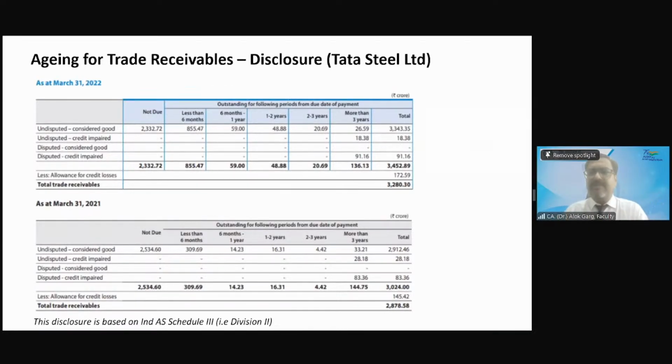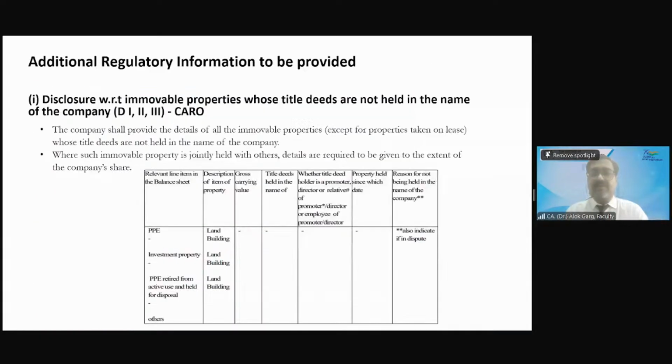These are the examples which I have covered in real life annual reports like Tata Steel, TVS Motors. Disclosure with respect to immovable properties. Friends, the major issue was on immovable properties. A director has transferred his land in the name of the company, but actually the title deed has not been transferred. If the title deed has not been transferred, it means stamp duty has not been paid.